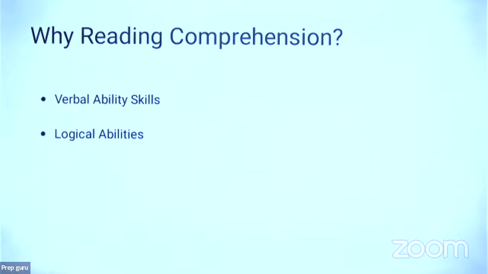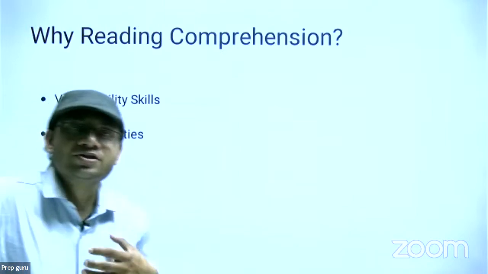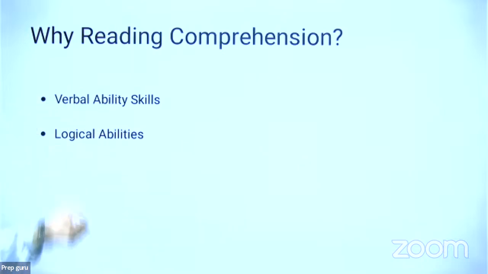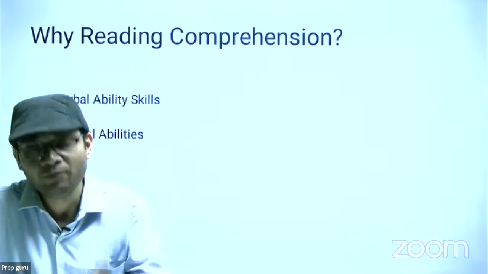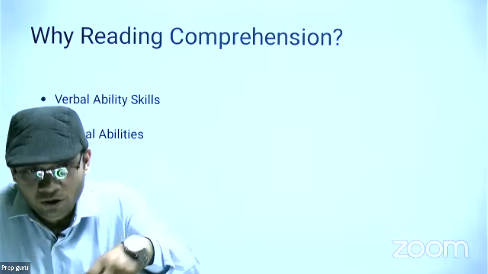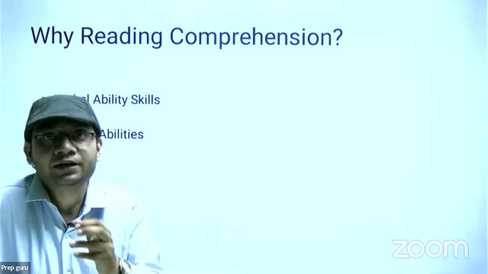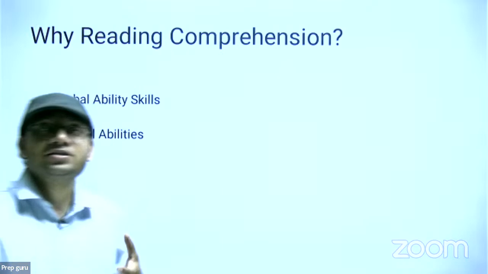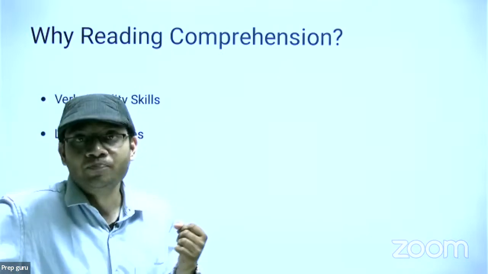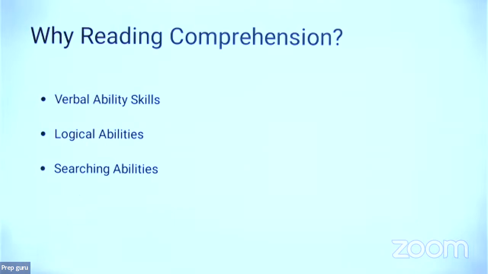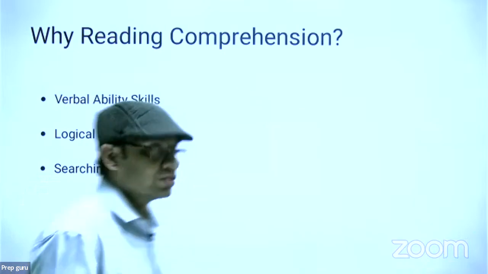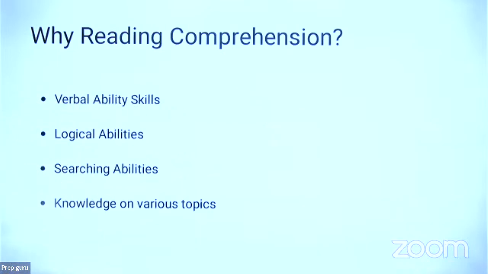The second thing is you will improve logical abilities. I was saying that you have to think beyond the given statements. It means you have to improve your logical abilities. If a person is saying anything to you, what is the logic behind that statement? You have to think that. If you are in the habit of doing that, then in practical life you will be called an intelligent person and nobody can fool you. The next thing is searching abilities. When you are searching for the answers of synonyms, or searching for keywords in the passage, your searching abilities will be improved. The next thing is knowledge on various topics. This is very important.